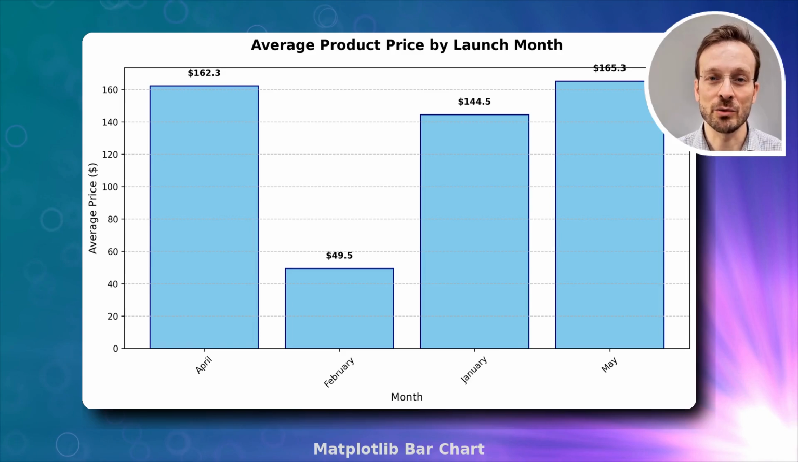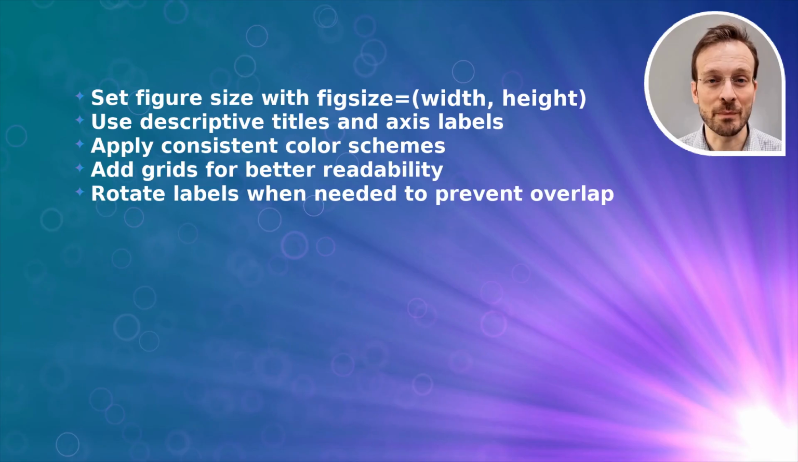Here's what that professional bar chart looks like. Notice the clean styling, clear labels, and the grid that makes it easy to read the values. For Matplotlib success, remember to set appropriate figure sizes, use descriptive titles and axis labels, apply consistent color schemes, add grids for better readability, and rotate labels when needed to prevent overlap.